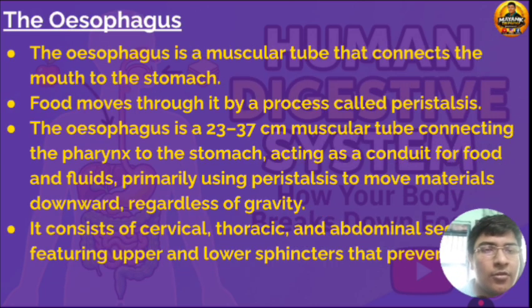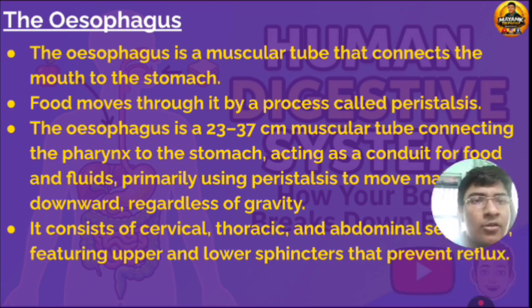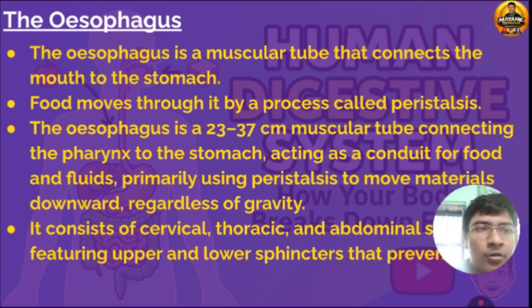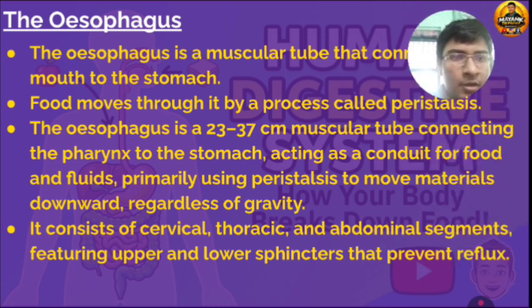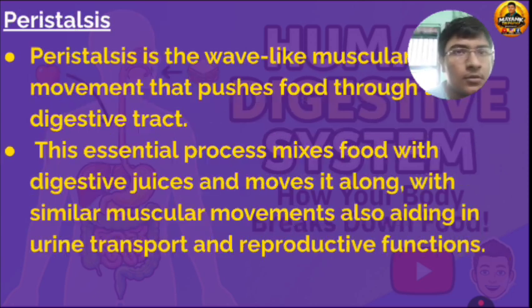The esophagus is a muscular tube that connects the mouth to the stomach. Food moves through it by a process called peristalsis. The esophagus is a 23 to 37 cm muscular tube connecting the pharynx to the stomach, acting as a conduit for food and fluids, primarily using peristalsis to move material regardless of gravity. It consists of cervical, thoracic and abdominal segments, featuring a lower sphincter that prevents reflux.